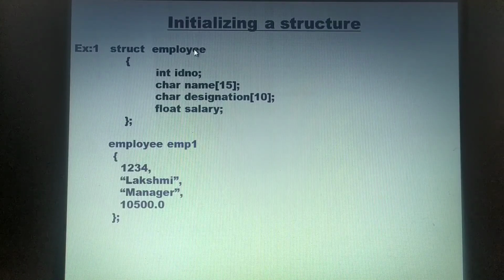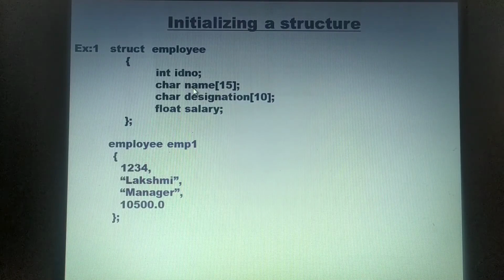So this is a structure called an employee with the members of the structure or the data items, that is ID number, name, designation and salary. So how do we directly initialize the structure? Here, by specifying the structure name followed by a structure variable, then by directly passing the value for the ID number here as 1234 followed by the comma. This comma actually indicates there are further data items that have to be read.